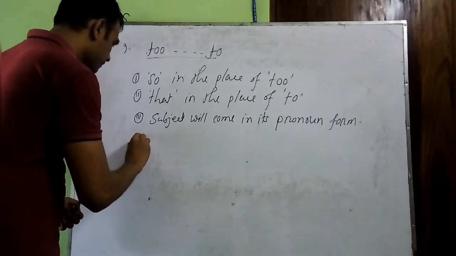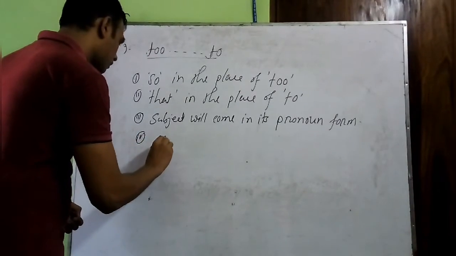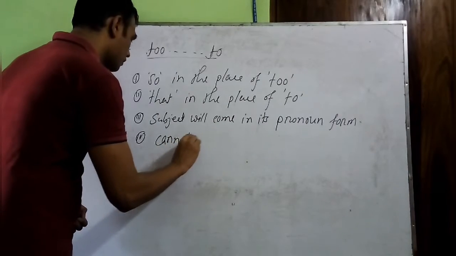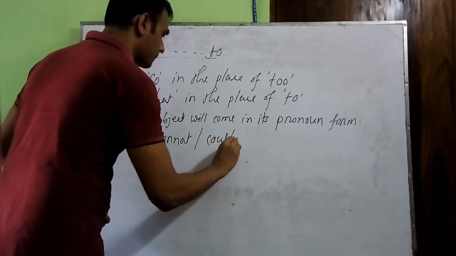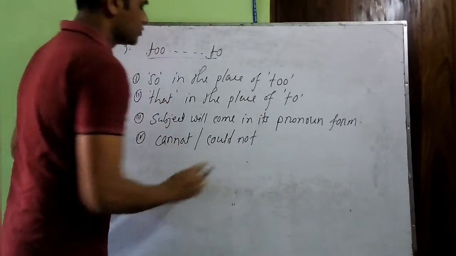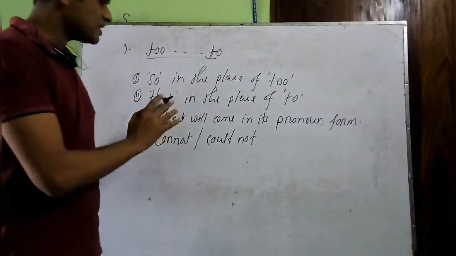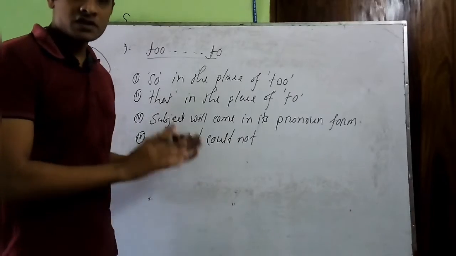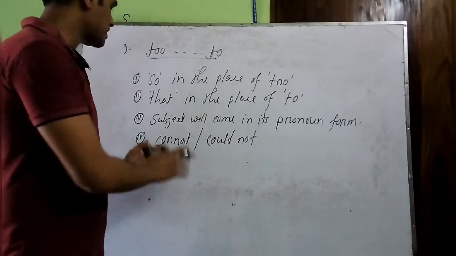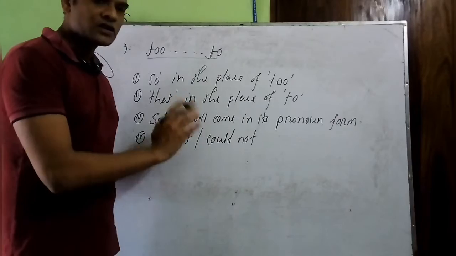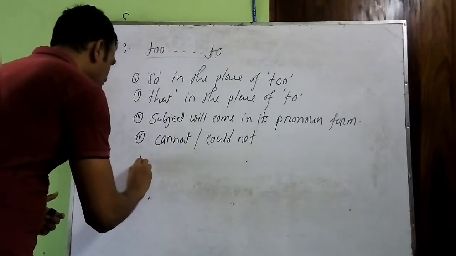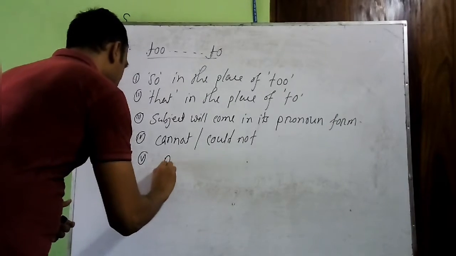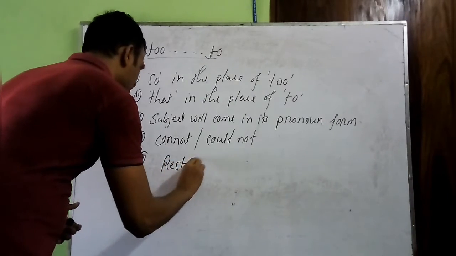Number 4 will be cannot or could not. So actually it will depend on the tense of your sentence. That is, if the sentence is in present form, then you have to take cannot. But if it is in past form, then you should take could not. Okay. So then the last point is rest of the sentence. Number 5 will be rest of the sentence.